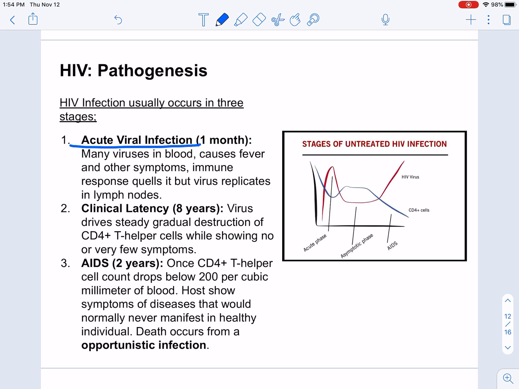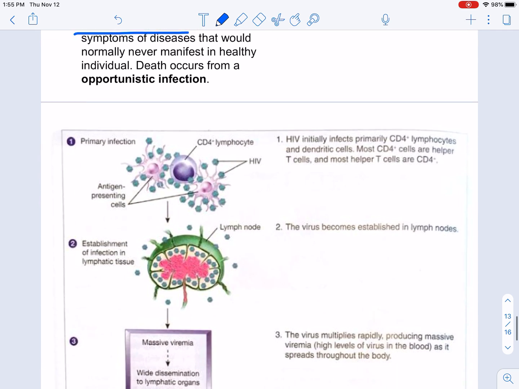But unbeknownst to your immune system, it hasn't eliminated the virus. And so this is that key period, the clinical latency period. For about 8 years, the virus is still active in your body and is killing off your helper T cells. Your immune system isn't aware that it's happening. And again, once your helper T cell population is down to 200 or less per cubic millimeter of blood, you have AIDS, or acquired immunodeficiency syndrome.